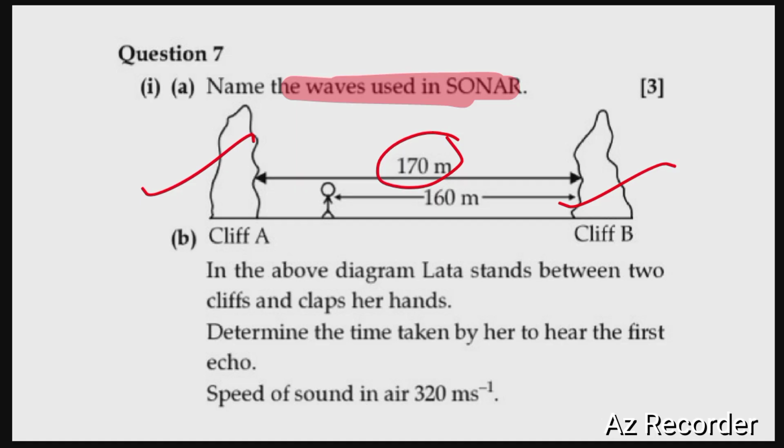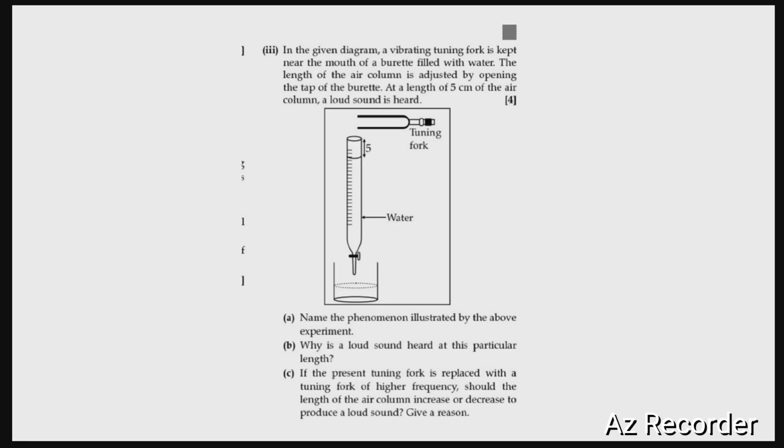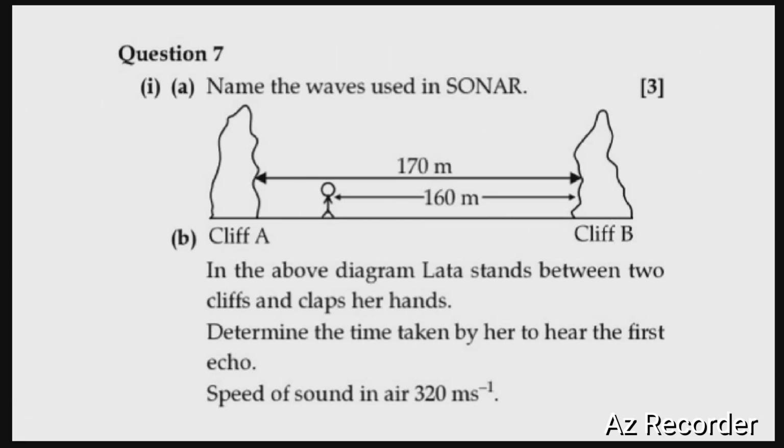So when she claps, the first echo will be heard from the nearest cliff. It is given that the speed of the sound in air is 320 meters per second. So let's try to solve it. The first echo heard by Leda will be from the nearest cliff.